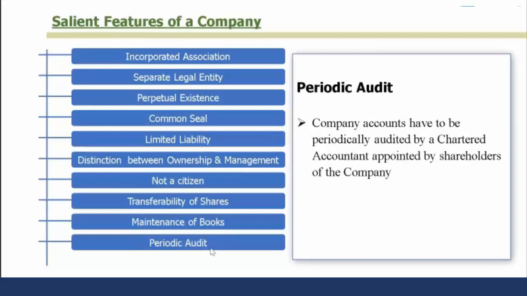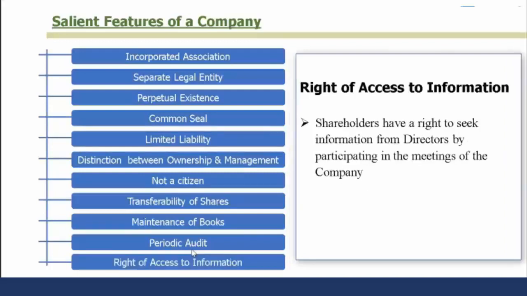There has to be a periodic audit. The company accounts have to be periodically audited by a chartered accountant who is appointed by the shareholders of the company. The right of access to information is one fundamental right of a shareholder. Shareholders are the true owners of the company, so they have the right to seek information from the directors by participating in the meeting of the company. Individually, they cannot just ask for the information. They should participate in the general meeting or extraordinary general meeting, and then call for the information which directors are supposed to provide in that meeting.